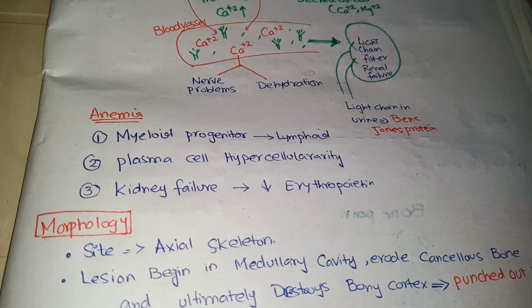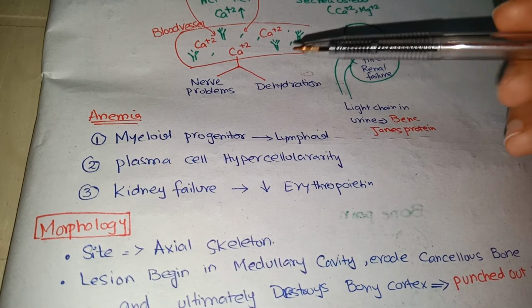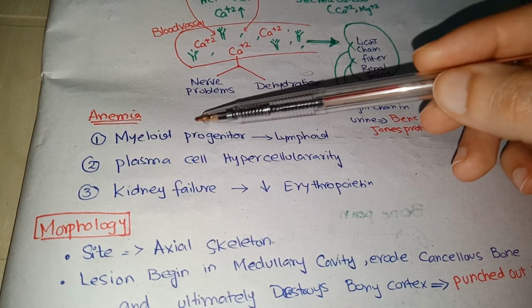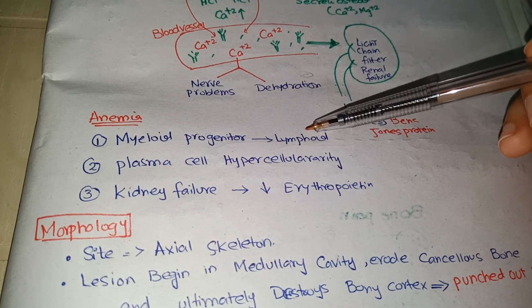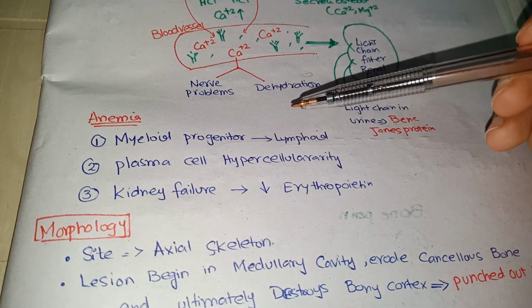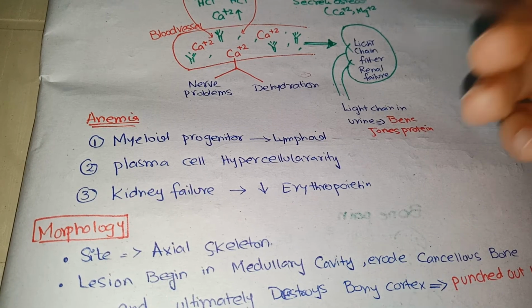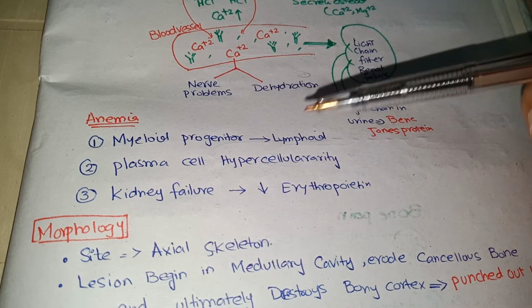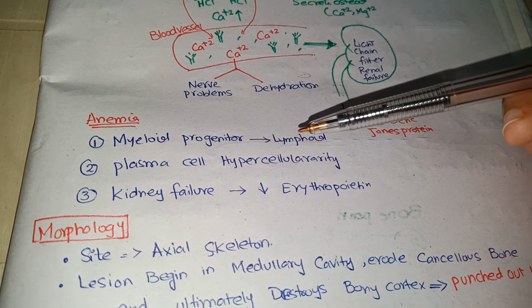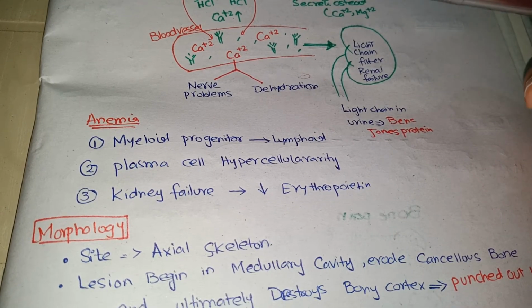Bence-Jones protein. Anemia happens in multiple myeloma because in multiple myeloma, myeloid progenitors are replaced by the lymphoid progenitors. As I have already told, the hematopoietic stem cell differentiates into two progenitors: lymphoid progenitors and myeloid progenitors. And normally myeloid progenitors undergo hematopoiesis, meaning WBCs, RBCs and platelets will form, and lymphoid progenitors form lymphocytes, both B and T lymphocytes, and this is the plasma cell tumor.